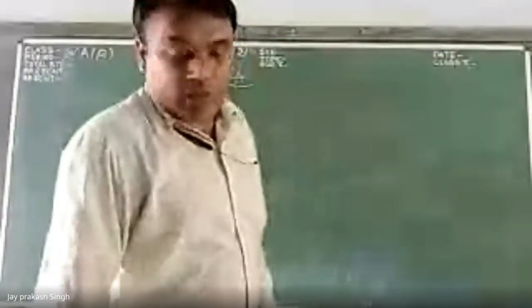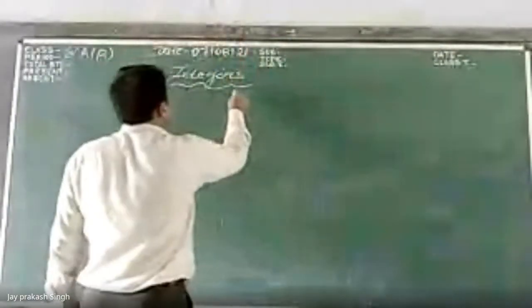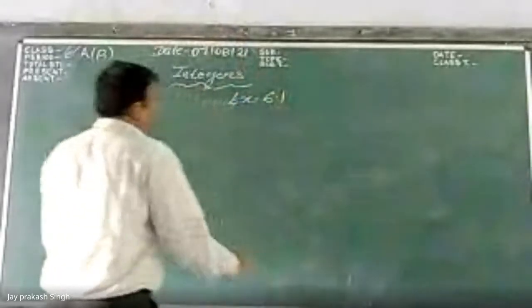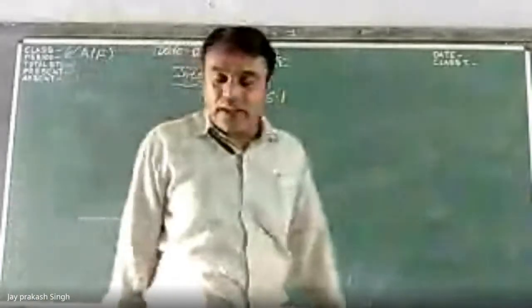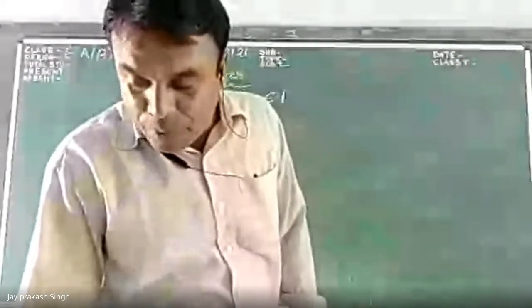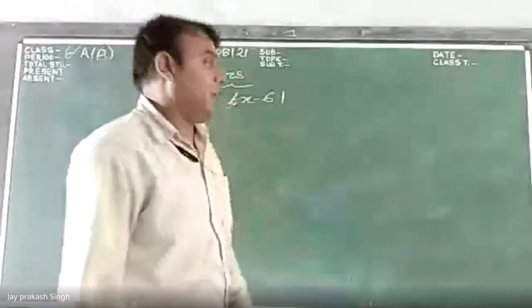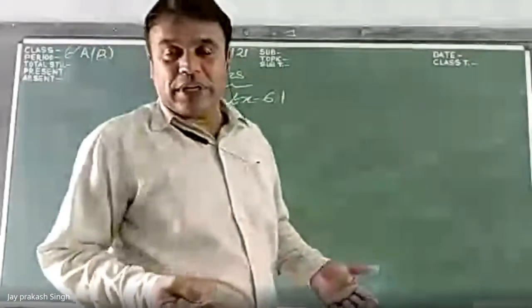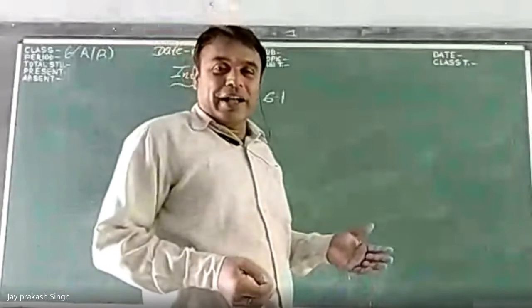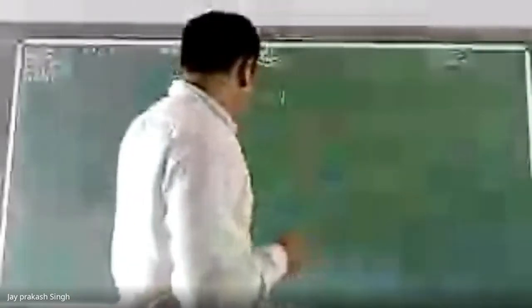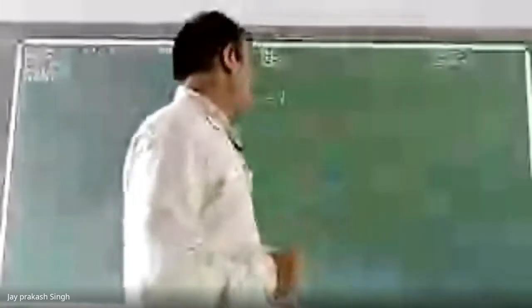So how will we solve exercise 6.1? Exercise 6.1. Here, question number 1 is that we have to write the opposite of the following. Increase in weight. What will be the opposite of that? So, the integer is the opposite. That is, we have represented the integers on the number line.